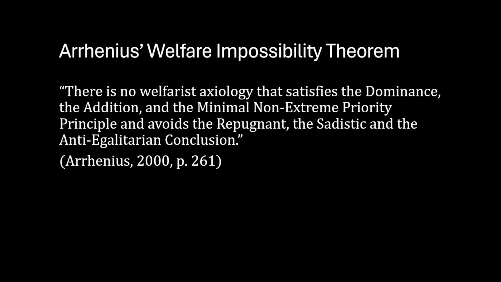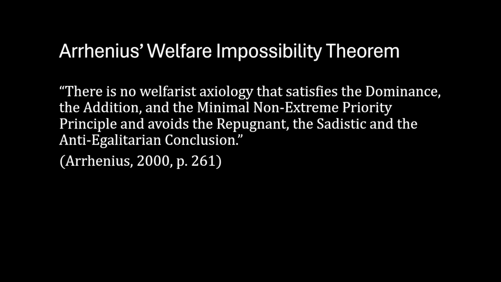So what does this mean? Well, the dominance, the addition, and the minimal non-extreme priority principle are three principles that Arrhenius thinks a welfare axiology should require. And the repugnant, the sadistic, and the anti-egalitarian conclusion are three conclusions that Arrhenius thinks that a welfare axiology should avoid.